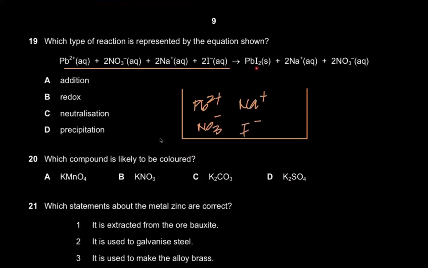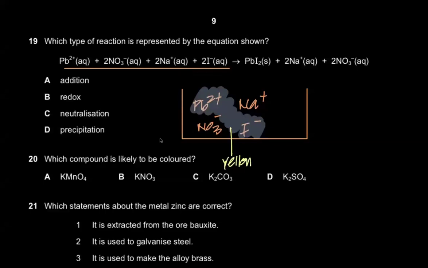And if you check the right hand side, you have lead iodide being formed, which means that you took two soluble salts and added them together in water. And then this lead ion comes into contact with the iodide ion, and it forms a precipitate, which is basically a yellow solid that forms, right?